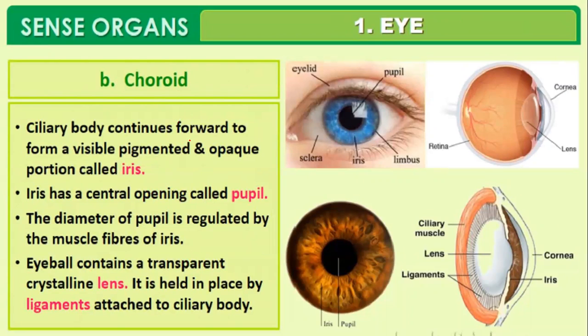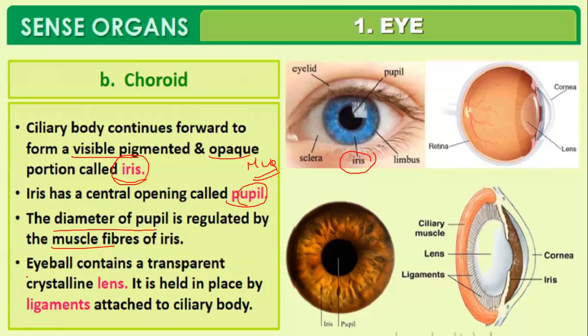The ciliary body continues forward to form a visible, pigmented, opaque portion which is called the iris. Look, guys, the colored portion of the eye is called the iris. The iris has a central opening which is called the pupil. Previous year MCQs: what is the function of the iris? The diameter of the pupil, when light enters our eye, is regulated by the muscle fibers of the iris. The iris will contract and relax to maintain the diameter of the pupil in order to adjust the amount of light falling into our eye.